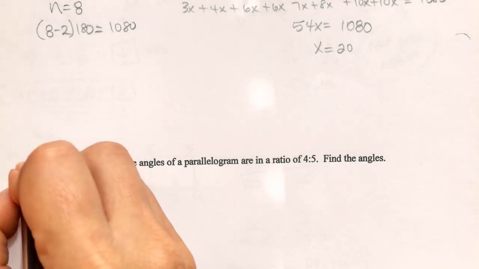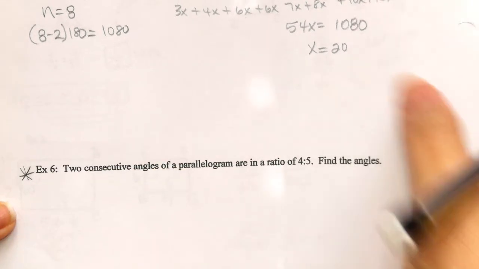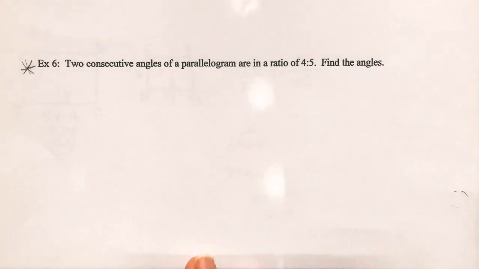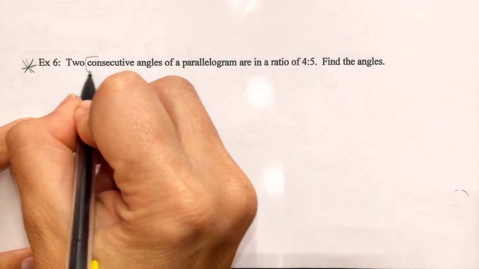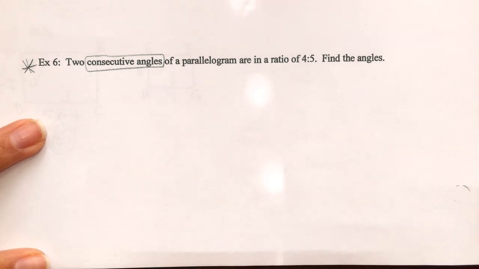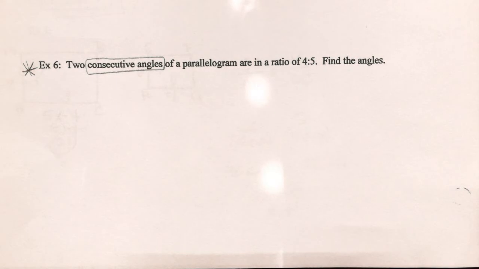Here, guys, I would star number 6. It's probably one of the most missed questions. 2 consecutive angles of a parallelogram are in a ratio of 4 to 5. Alright guys, it's been quite a few minutes since we've talked about consecutive angles. So if you think back to that, consecutive angles equal 180.